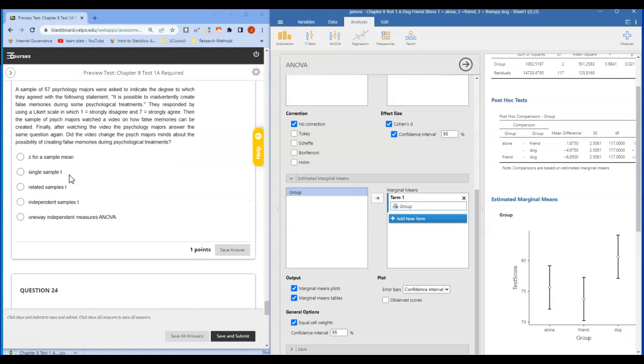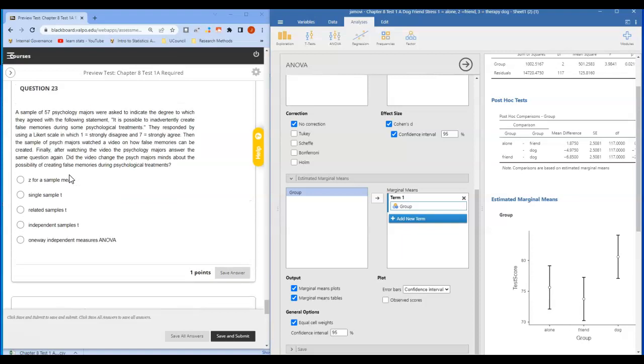All right, for 23, a sample of 57 psychology majors were asked to indicate the degree to which they agreed with the following statement. It is possible to inadvertently create false memories during some psychological treatments. They responded by using a Likert scale where 1 equals strongly disagree and 7 equals strongly agree. Then the sample of psych majors watched a video on how false memories can be created. Finally, after watching the video, the psych majors answered the same question again. So did the video change their minds about creating false memories?